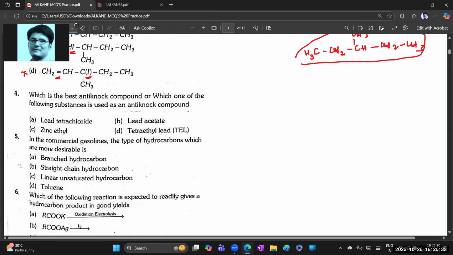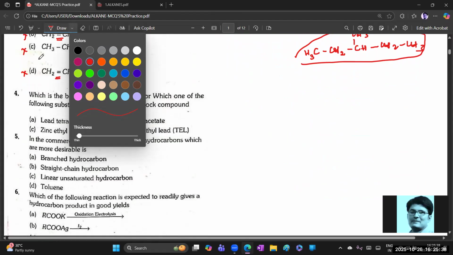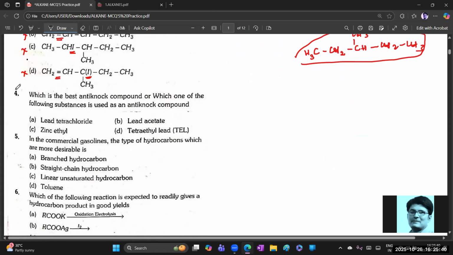Next one. The fourth one is also okay. Theoretical question: what is the best anti-knock agent? When we think of an anti-knock agent, what comes to mind, compulsorily, is tetraethyllead. Tetraethyllead is used as the anti-knocking agent. And what does knock mean? It concerns vehicle engines.